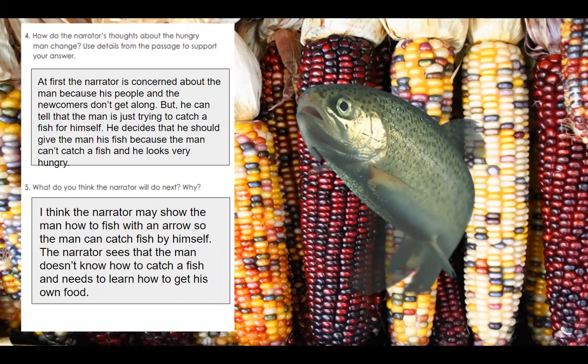And one last thing I'd like to say is this story is actually historic fiction. So when you talk about historic fiction, it's not a true story, but it's based on things that could have been true from history. So it's set long ago, back in the olden times.